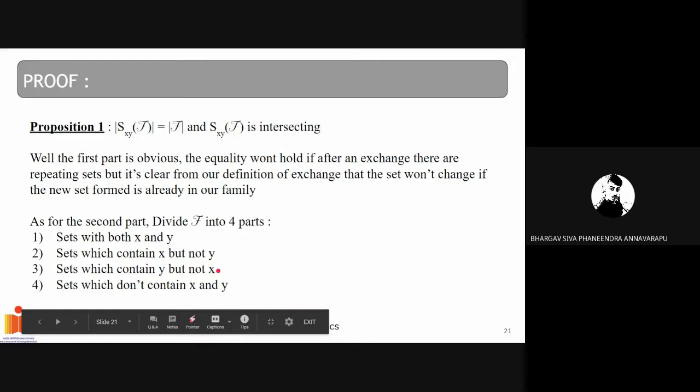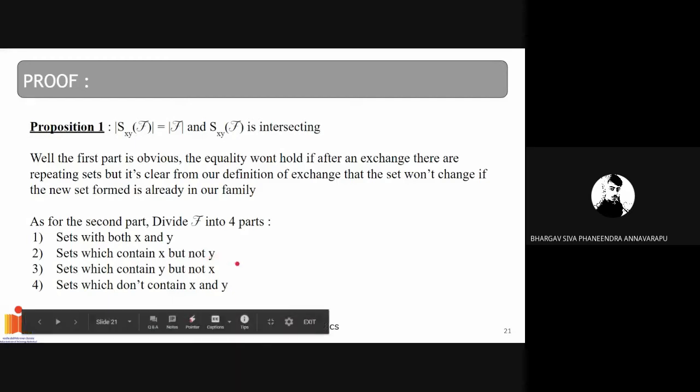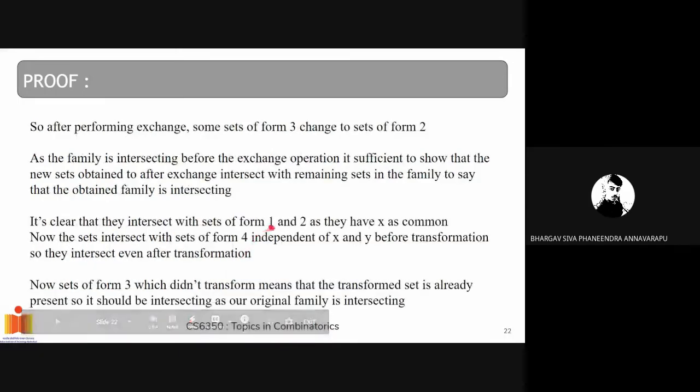So what happens over here? There are sets in form 2 which are transformed sets in form 3. I don't have an example, unfortunately, but it's okay. So initially, the transformed sets intersect with sets of form 2. So they also intersect with sets of form 3 after transformation. That's basically our logic.